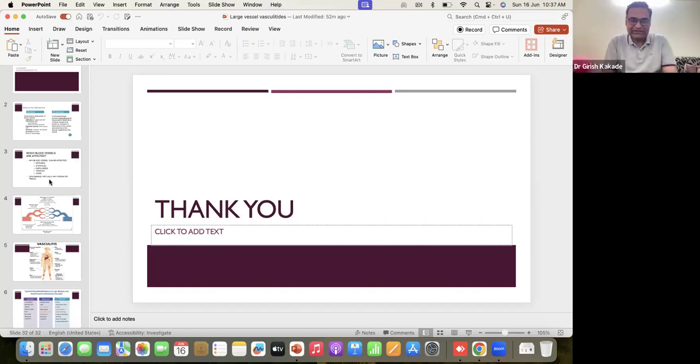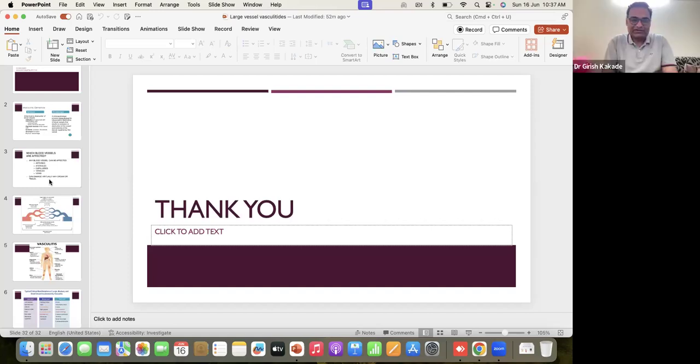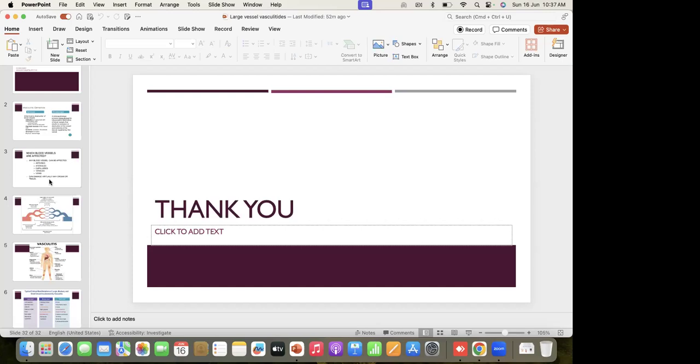A few days of steroids are not going to do much damage to the patient, absolutely, monitor the sugar. But if we miss that window, the patient may have permanent blindness. We can decide about the long-term treatment later, but at least initial treatment with steroids is important.